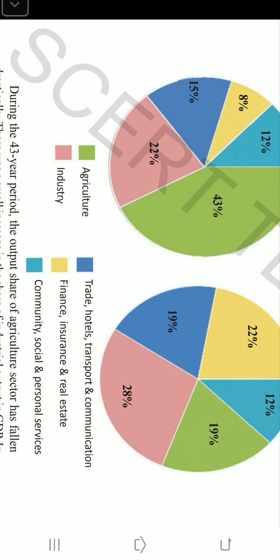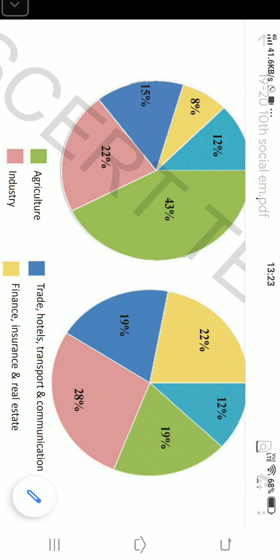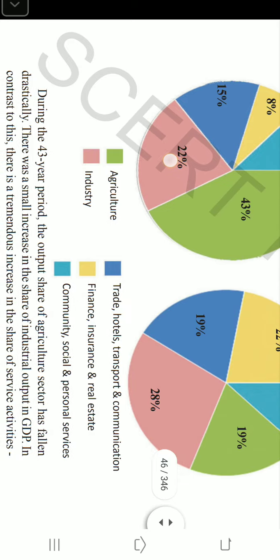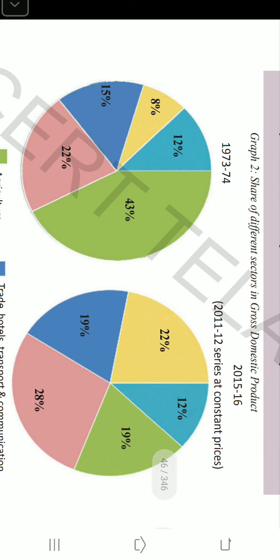Share from three sectors, that is agriculture, industries and services to the GDP. Agriculture sector contribution was 43 to GDP in 73 to 74 when its employment contribution was 74, right? We have seen the previous table, that will come to the next one also.